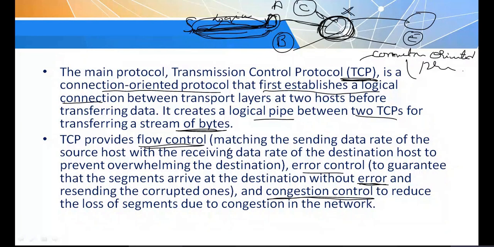For that there are different mechanisms of implementing congestion control, which we'll discuss later. For now you need to remember that congestion control and error control are taken care of by TCP.